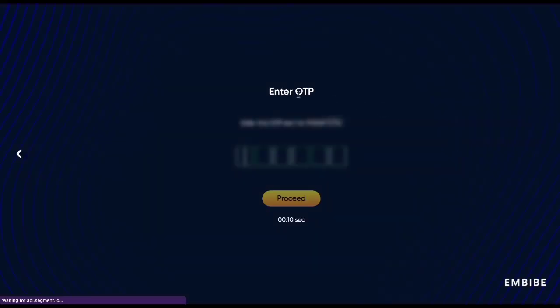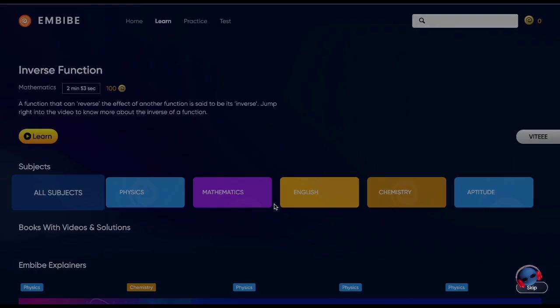So now let's proceed to the website where you can practice the VIT EEE questions, solve the syllabus and practice for the VIT EEE examination, which is mBibe. You can log into the website, enter your phone number, then proceed with the OTP part, and then you are in the website. Here you can practice many syllabus questions, watch the videos, solve your questions and get prepared for your VIT EEE exam.